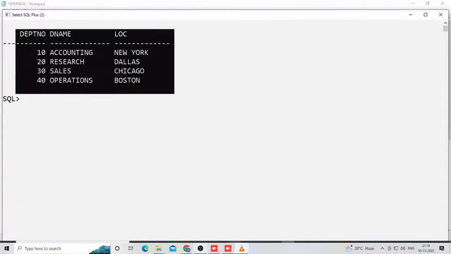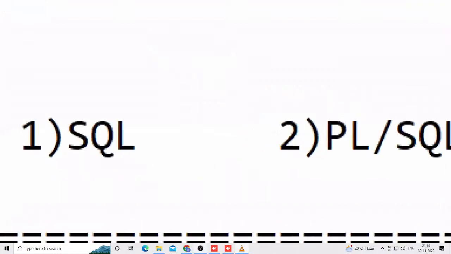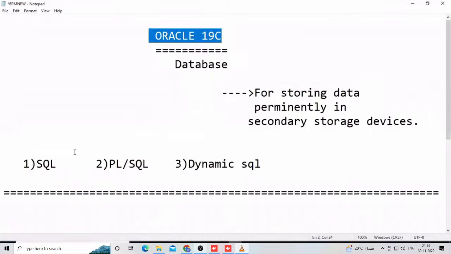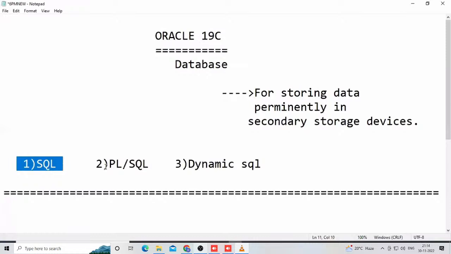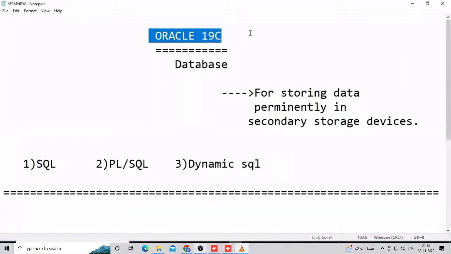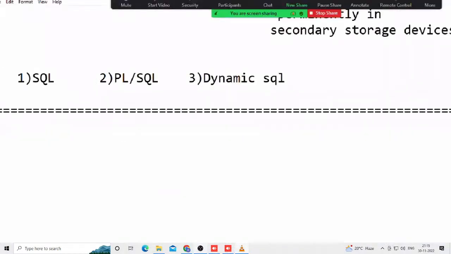Now for operating these types of relational data model products, one universal language is there. What is that? SQL, structured query language. But for operating the Oracle product, not only the SQL language, three languages are there. One is SQL, another is PLSQL, procedural language extension for SQL, and another one is dynamic SQL. Anybody learning an Oracle course anywhere in the world learns about these three languages.